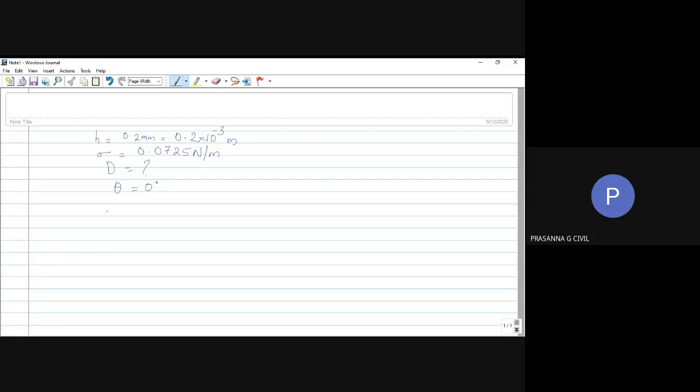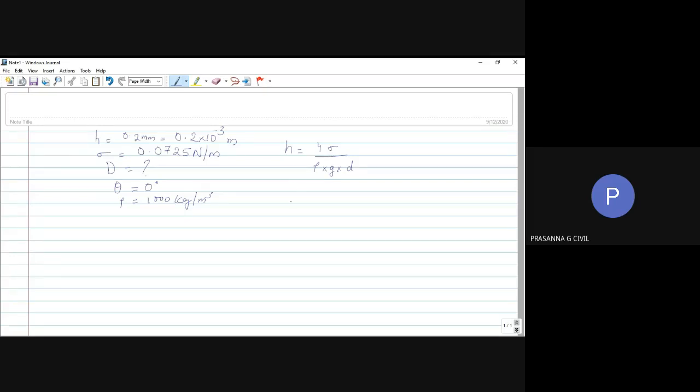unless something else is given to you in the question, which is not given. Then if I want to write rho into G, I need to have 1000 kg per meter cube, and you know the value of G is 9.8. So you have all the values. H is equal to 4 sigma divided by rho into G into D. Otherwise, directly put sigma here, which is again going to be this into this one.